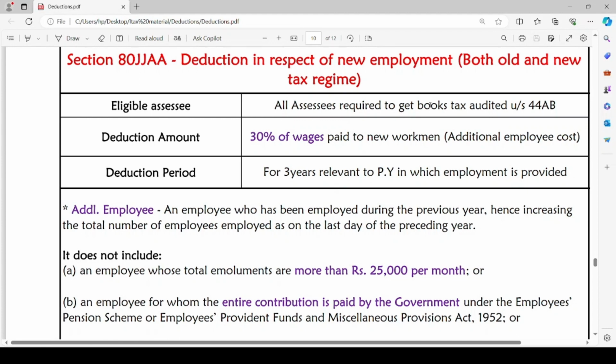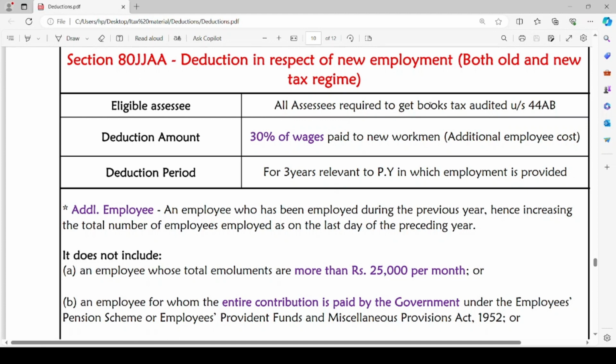Whatever the additional employee cost, whatever the additional wages the assessee is paying to new workmen, out of those wages, 30% can be claimed as deduction. The deduction period is 3 years relevant to the previous year in which employment is provided. For 3 years, the assessee can claim deduction with respect to wages paid to new workmen, up to 30% of wages.